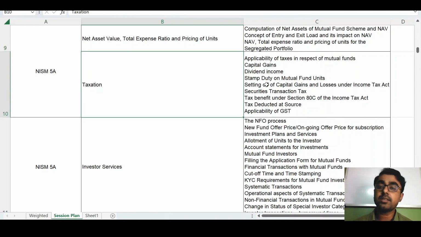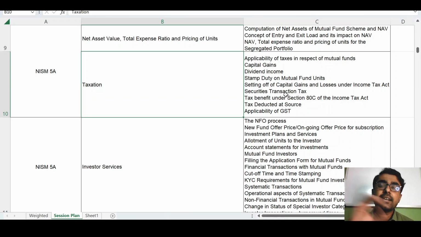Okay, next is taxation. Taxation is very important, because in this chapter you will learn about the tax on capital gains from mutual funds or from investments, right? This taxation covers the different taxation slabs, and the different capital gains taxes for different types of mutual funds. You will also understand the different income from the investment or from the mutual fund.